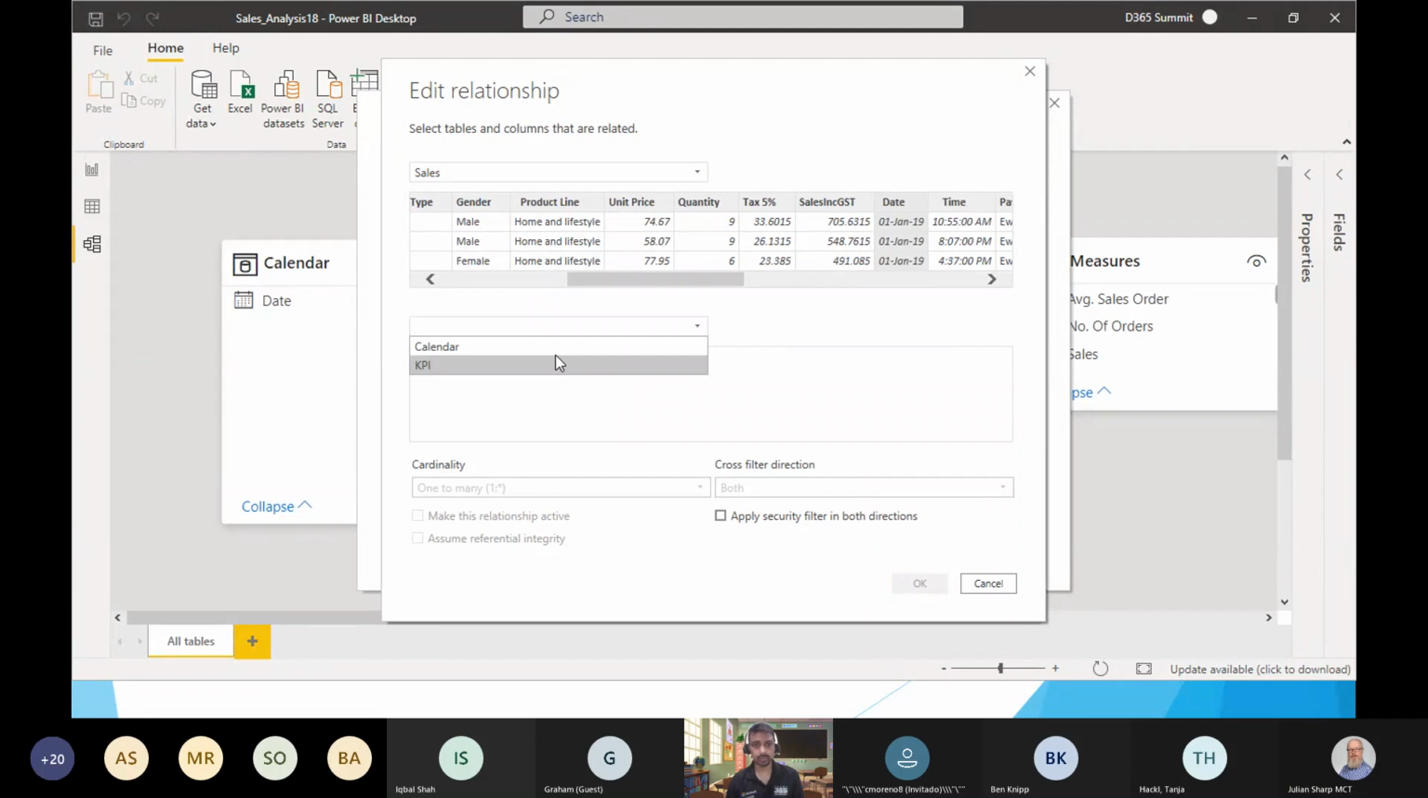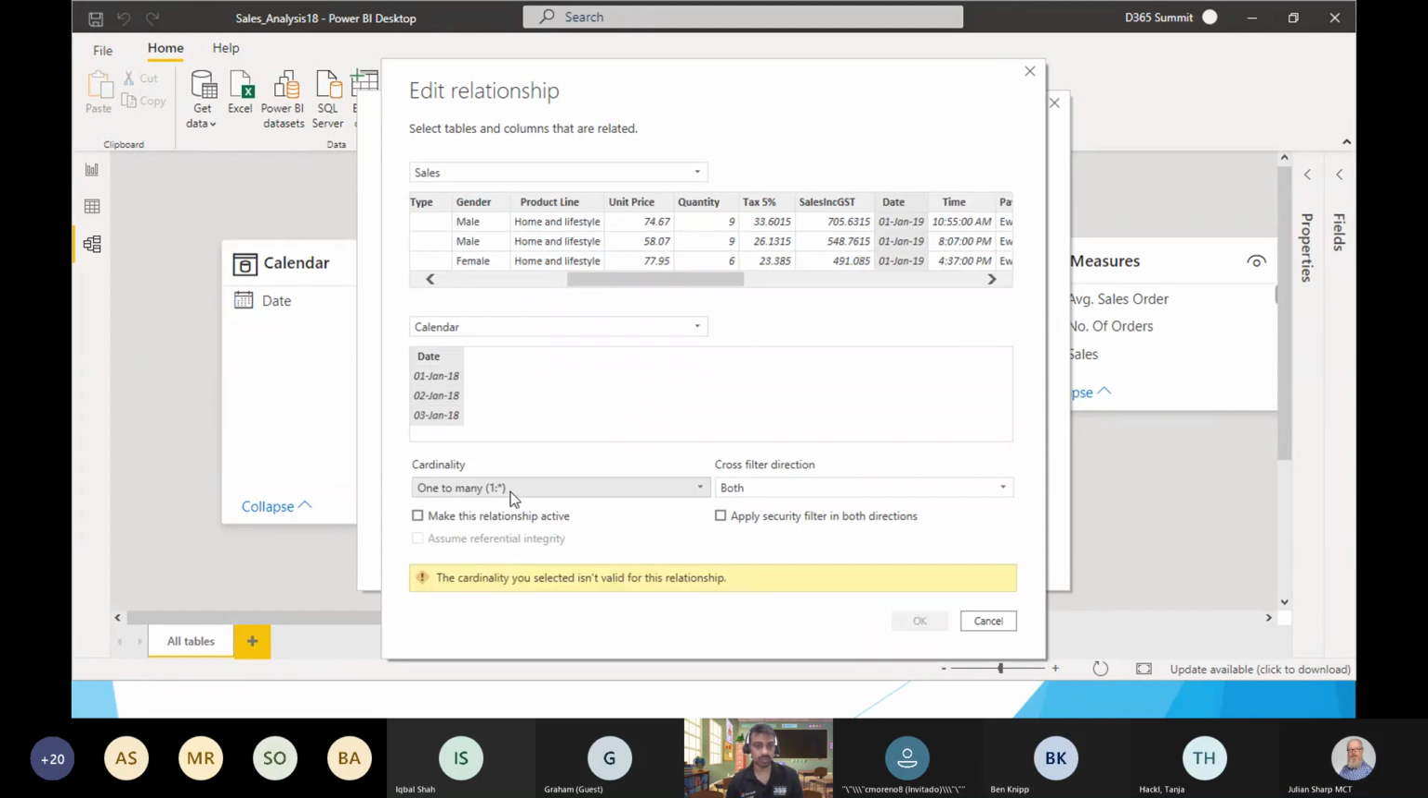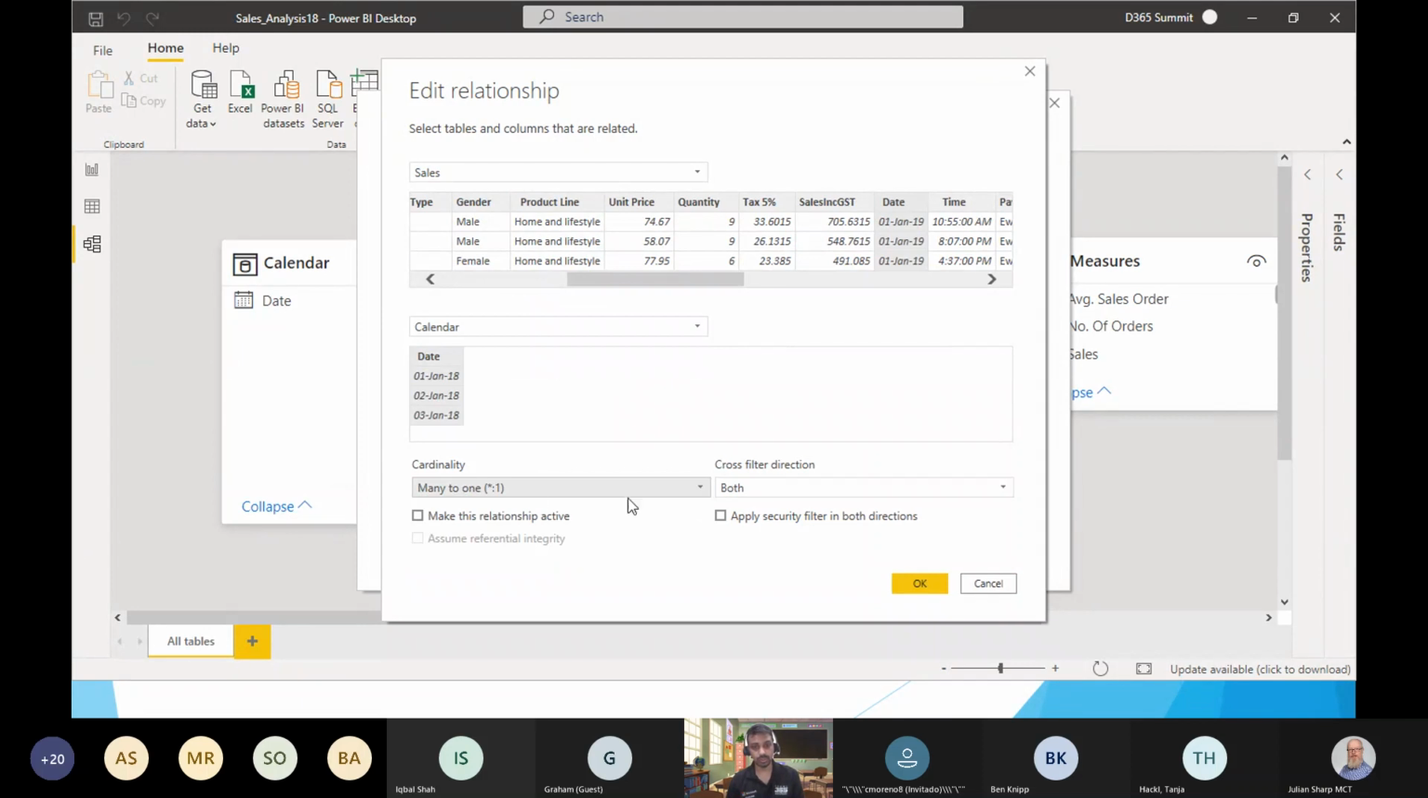If I choose the sales table, I'm going from my fact table to my dimension table. This time I cannot choose one-to-many because it will say it's not valid. Now I have to choose one-to-one or many-to-one. Then I can choose between cross filter direction single or both. One thing to remember is that either I create this many-to-one or I create calendar to sales one-to-many.